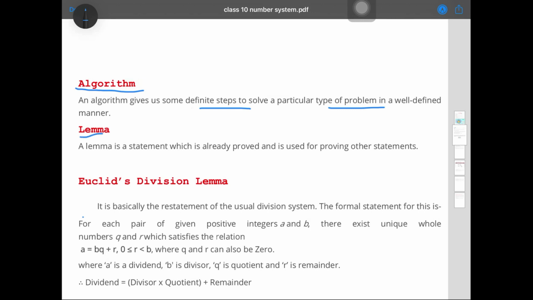The next one is lemma. The word lemma means some statements that are already proved in mathematics. If you are using proved statements to prove another statement, these are called lemmas. One example I'm giving: suppose you have the Pythagoras theorem, perpendicular square plus base square equals hypotenuse square. Now suppose you are taking this proved statement to prove something else, so that is known as the lemma.